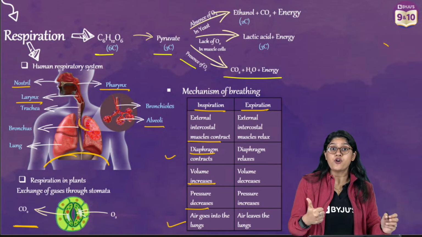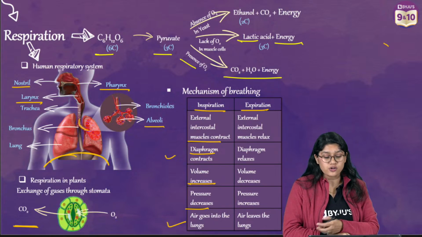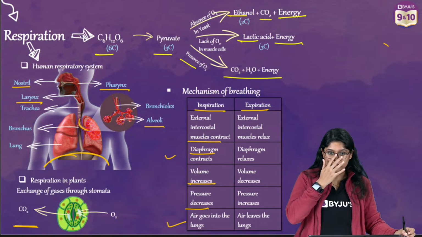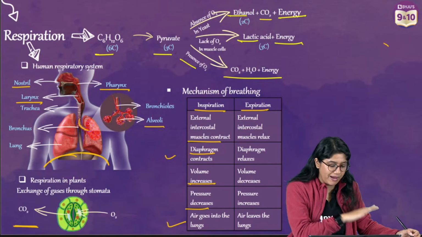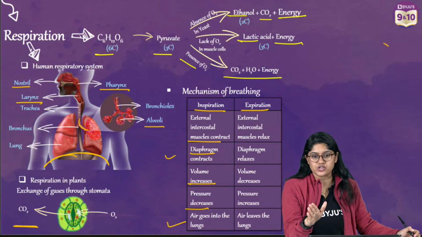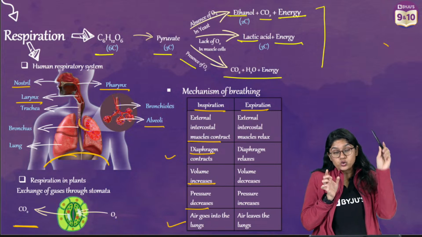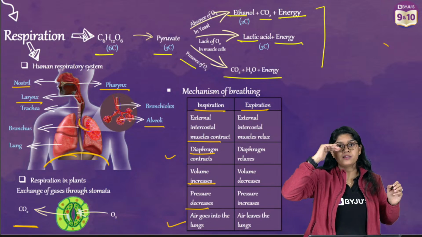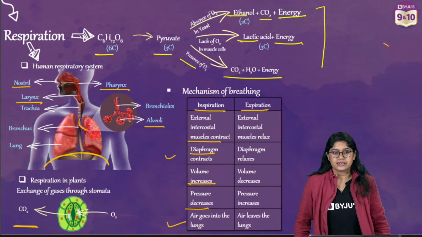If there's a lack of oxygen, we have lactic acid and energy. And if there's complete absence of oxygen, we have ethanol, CO2 and energy. Simple. Just remember this, it's very easy to remember. In your textbook also, they have mentioned glucose, pyruvate, and then divided into the presence of oxygen, lack of oxygen, and complete lack of oxygen. Clear?